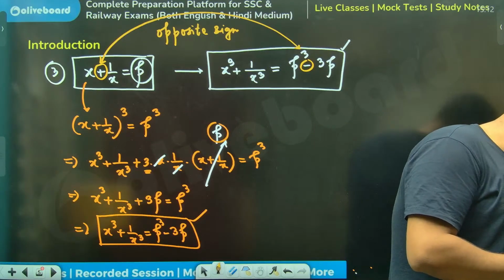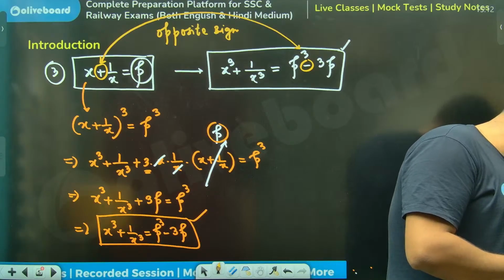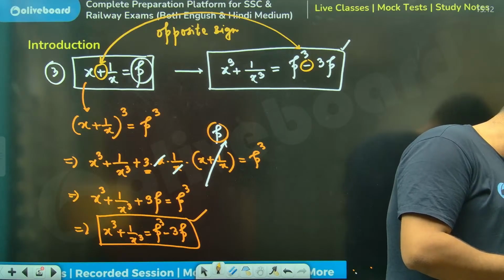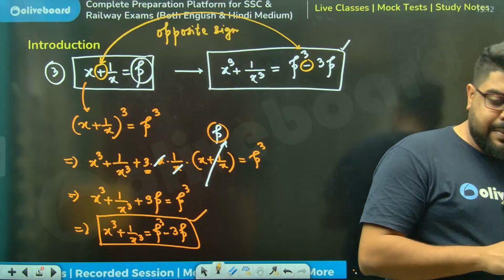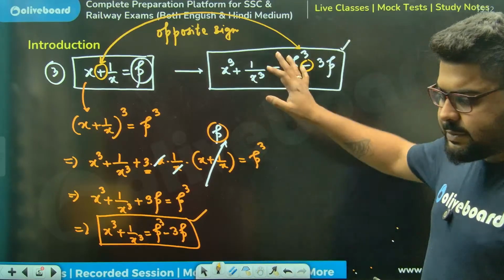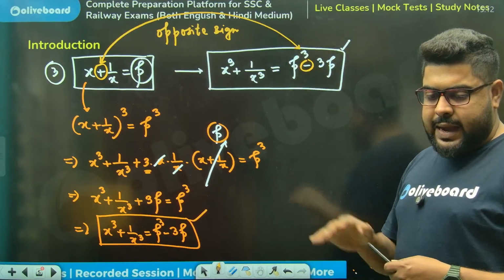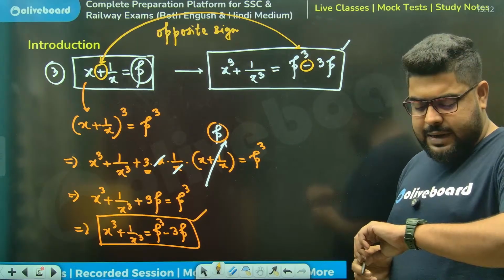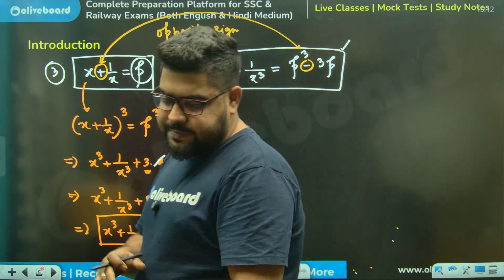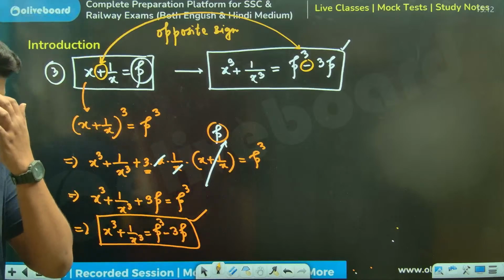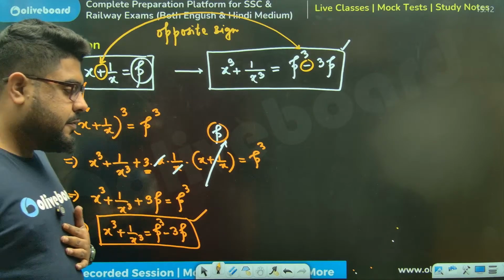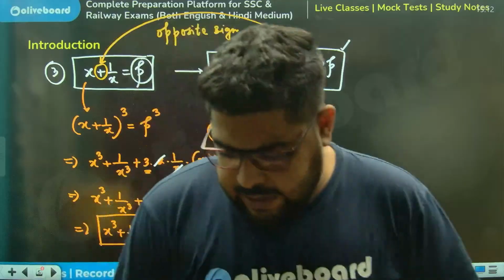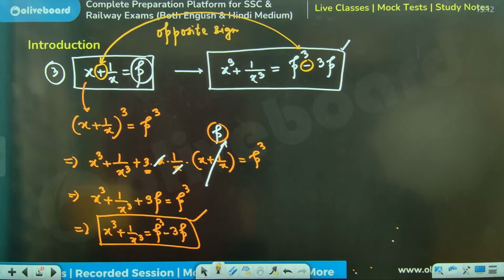Is this clear, everyone? Anyone having any doubts whatsoever? This much 100% clear? A very, very quick yes or no, please. Is this clear, sir?